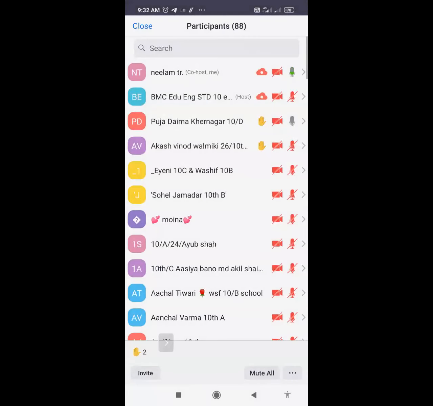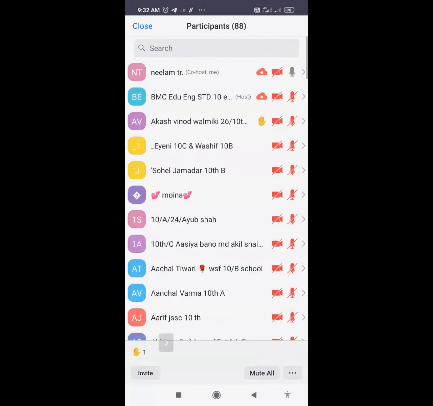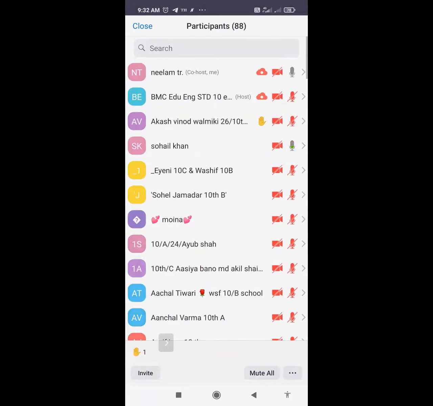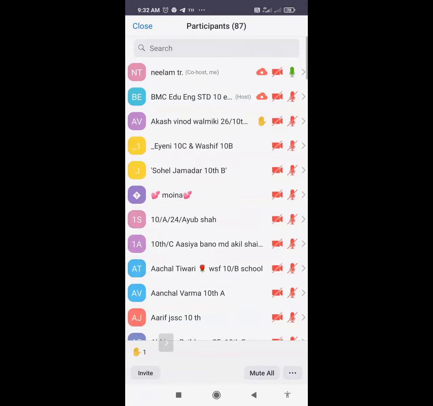Now you're going to tell me the definition of sequence. Who will tell me the definition of sequence? 10 marks. Akash, not 10 marks, beta, 8 marks. Akash, what is a sequence, beta?